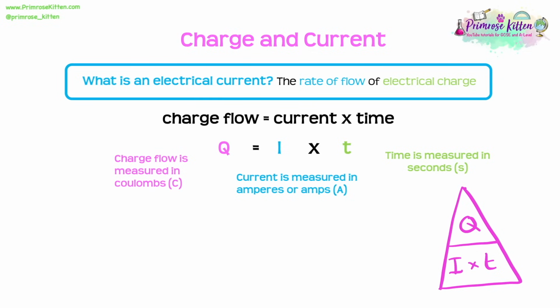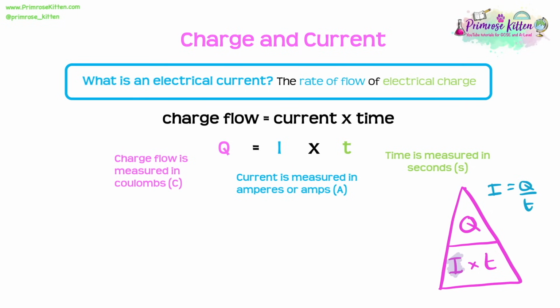So if you do struggle with the algebra, this can be really helpful for rearranging the equation, say if we needed to find current. So the bit which is times together always goes on the bottom of a triangle. So we've got Q on the top, I times T on the bottom. And if we wanted to get I, all we'd need to do is cover the I with our finger and we can see Q over T. And so that's it. So the current is equal to Q over T.